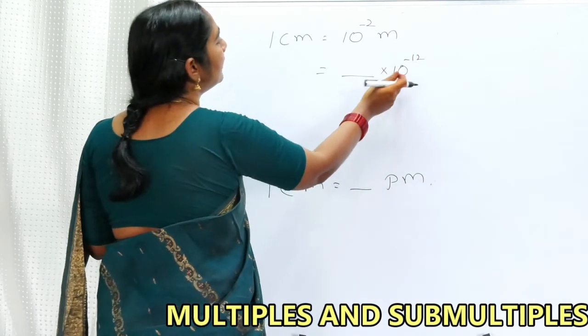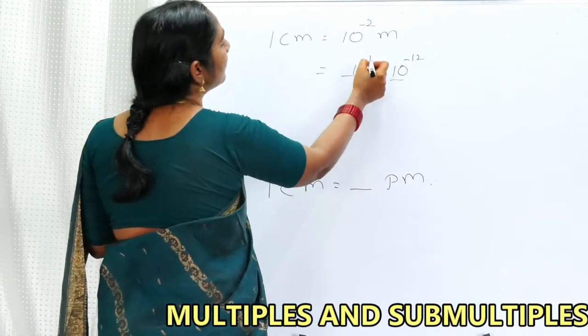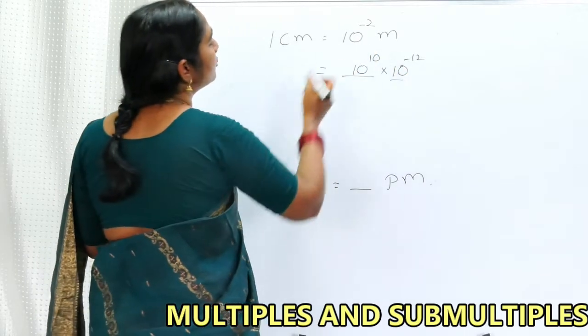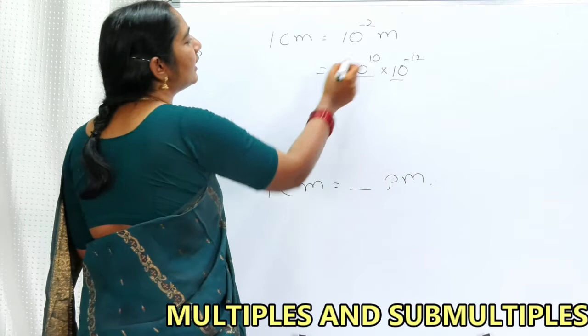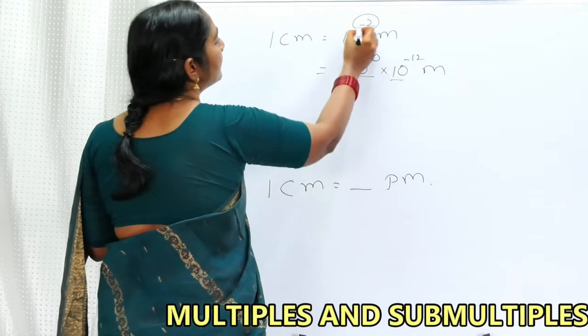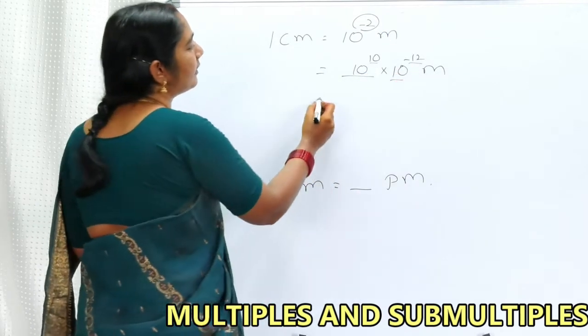So when I am writing here 10 to the power of minus 12, to get minus 2 I have to take 10 to the power of 10, because 10 minus 12 is minus 2. That's the reason why I have taken 10. So this minus 2 I am writing as 10 minus 12. I think you might have understood.